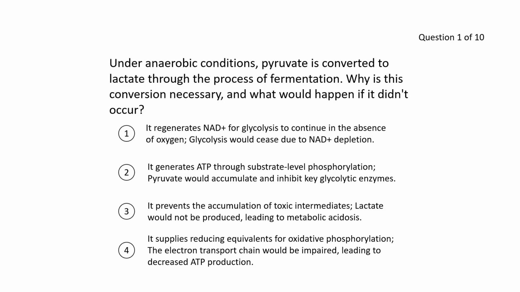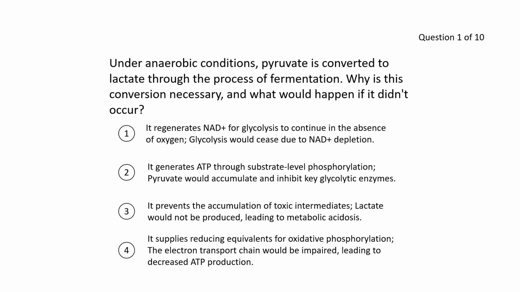That makes sense. It generates ADP through substrate level phosphorylation. That's not true. It does not. It prevents the accumulation of toxic intermediates. That wouldn't make sense because conversion to lactate is toxic itself because lactate is acidic. And the fourth one is supplies reducing equivalents for oxidative phosphorylation, and the electron transport chain would be impaired, leading to decreased ATP production.